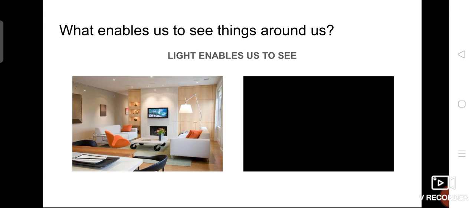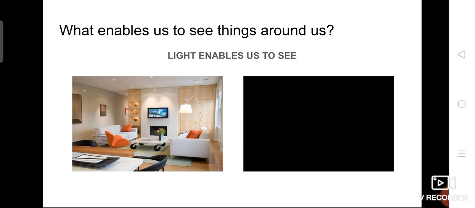We need light to see things around us, isn't it? Because to view the objects, all the things which are present around us.